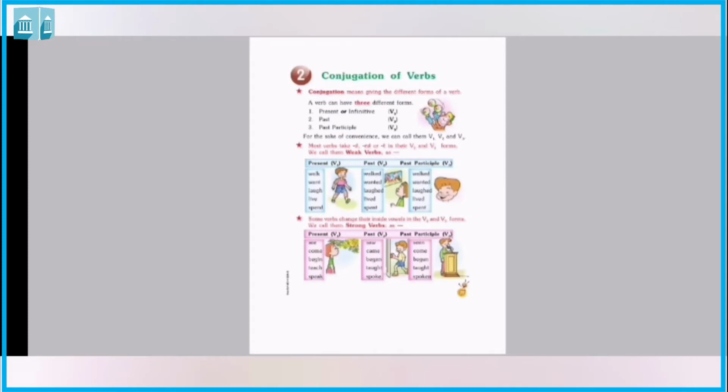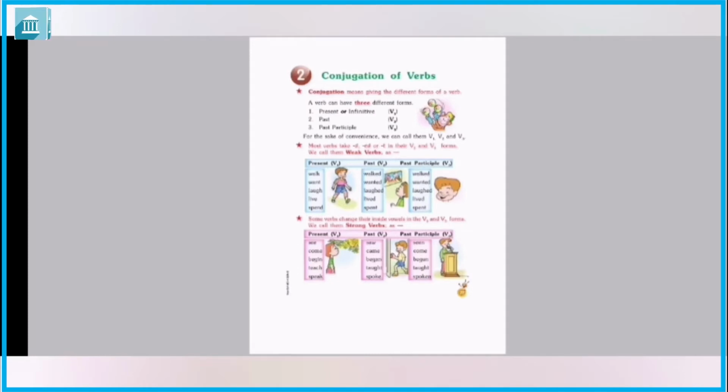Means it's a past and past participle. Agree, agreed, agreed. Agree is a present tense and agreed is a past V2 and agreed is a past participle. So students, almost in weak verbs the past and past participle words will be same.